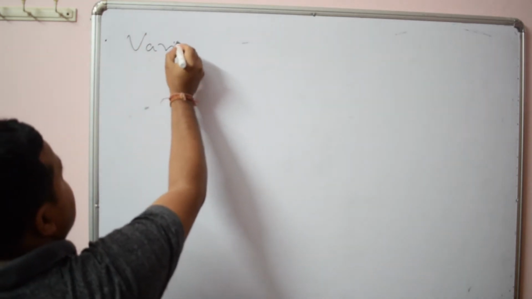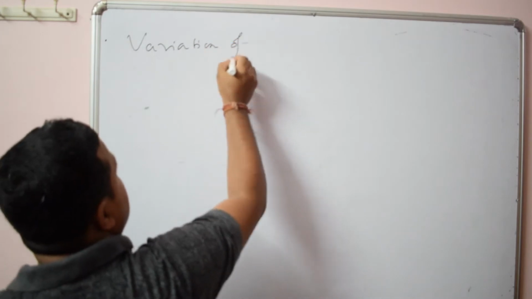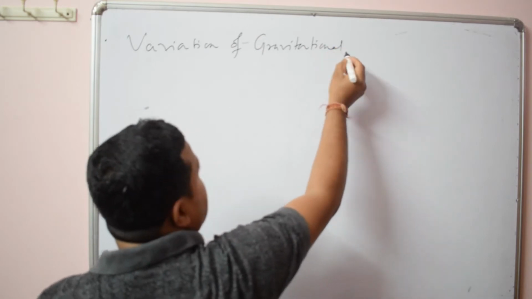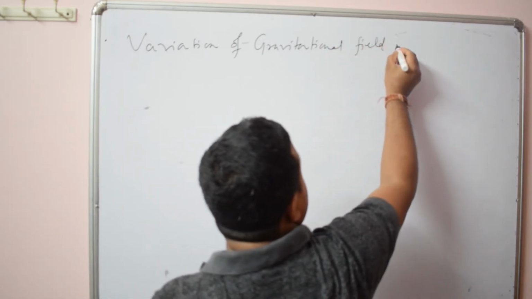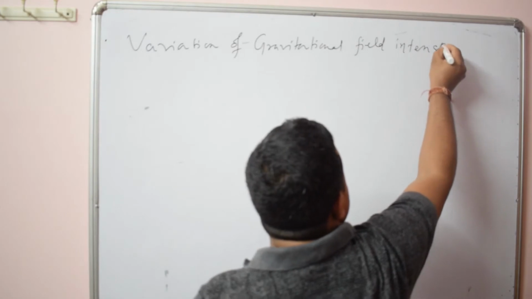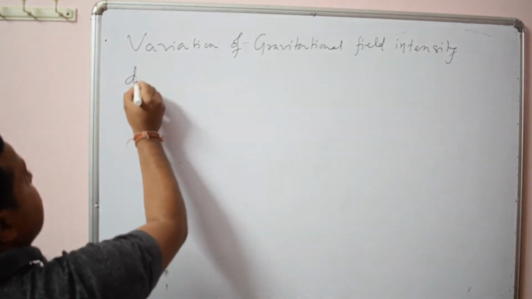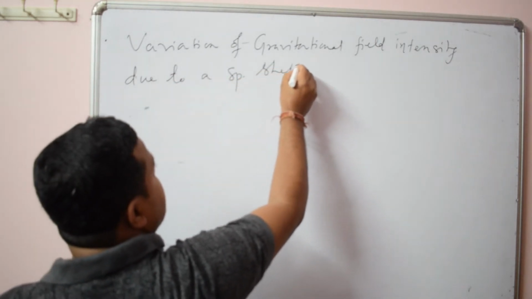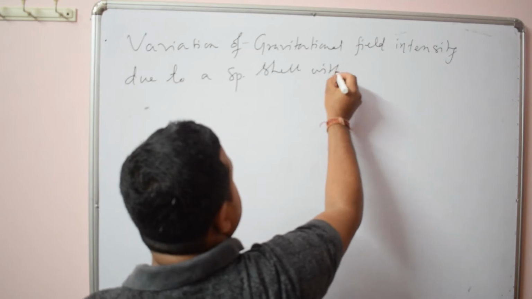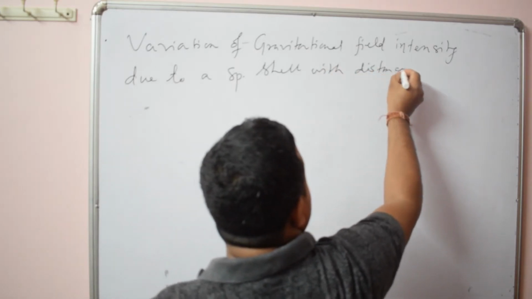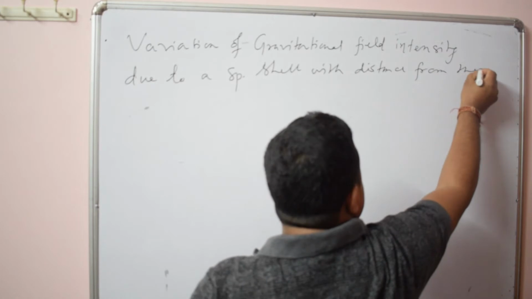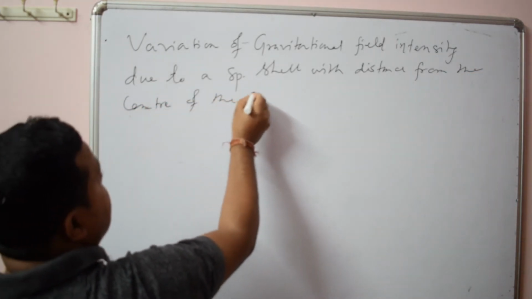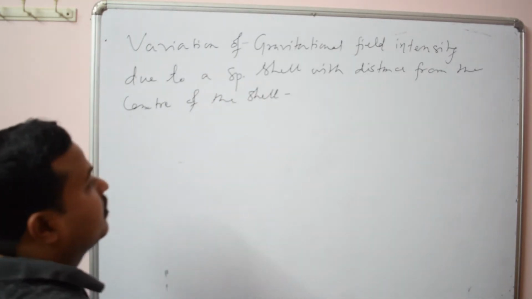Variation of gravitational field intensity due to a spherical shell with distance from the center of the shell. So this graph is very important. Let us plot a graph between gravitational field intensity and distance.